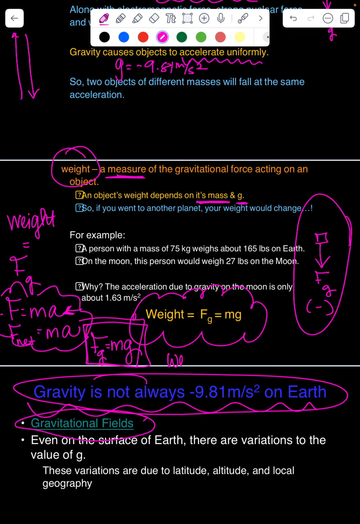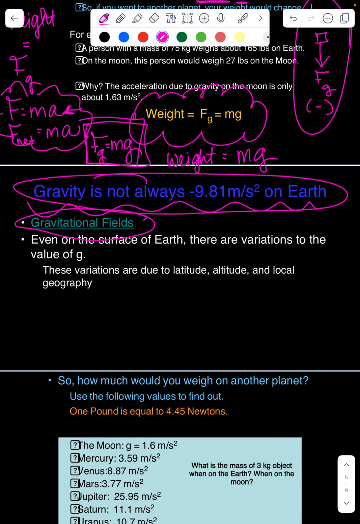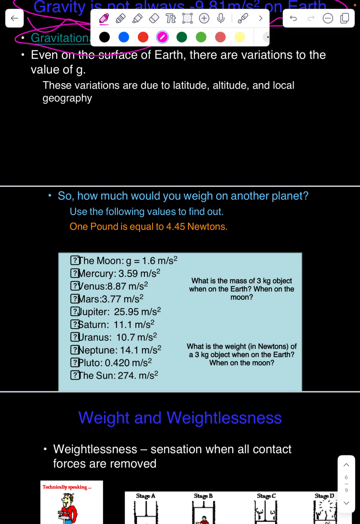So our weight is equal to our mass times whatever acceleration due to gravity we have. Notice that weight is synonymous with force of gravity.